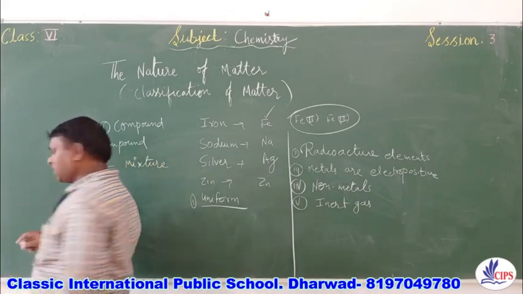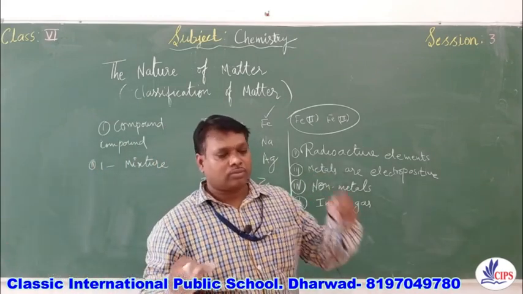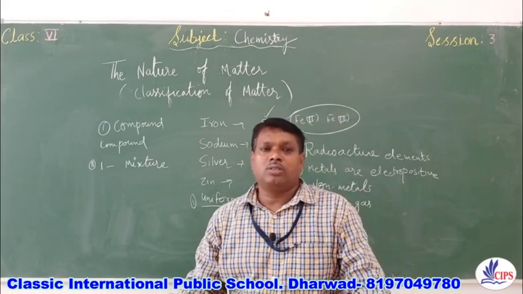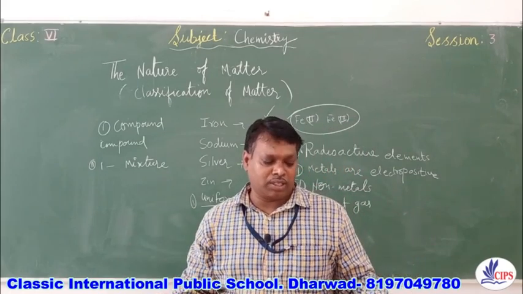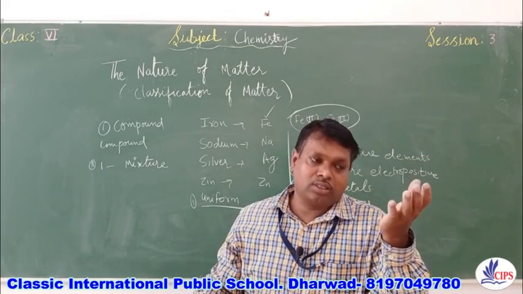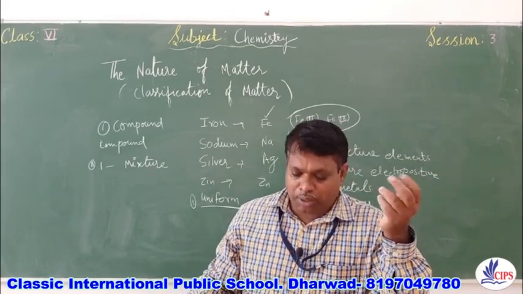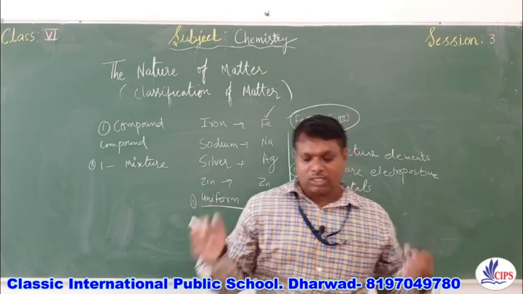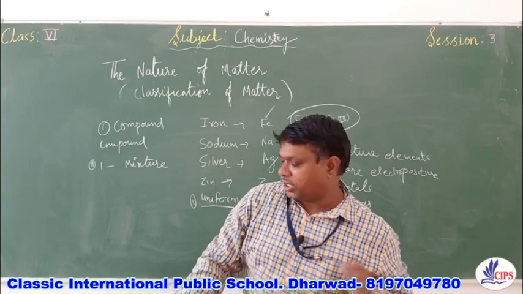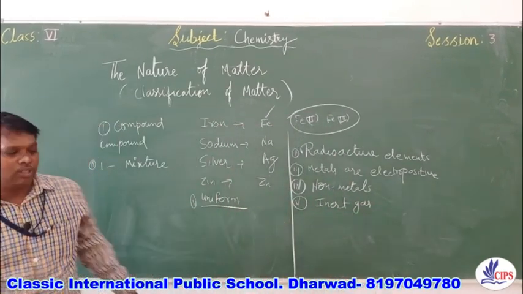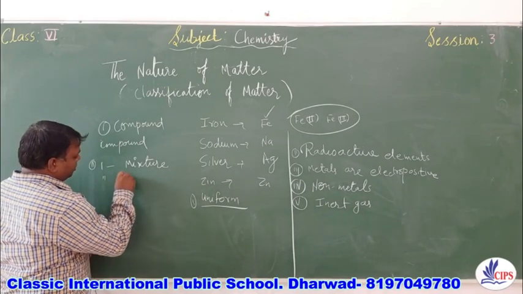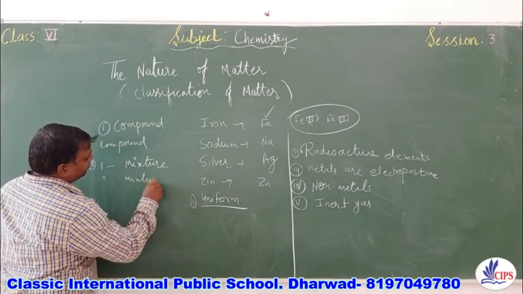For example, if you take a mixture of grains with a stone, you can hand pick the stone and remove it if they are in less quantity, or based on the size of the grains we can sieve them. So depending on that, because we can separate with physical means. Now, variable composition, this is also a mixture, because mixtures will have a variable composition.